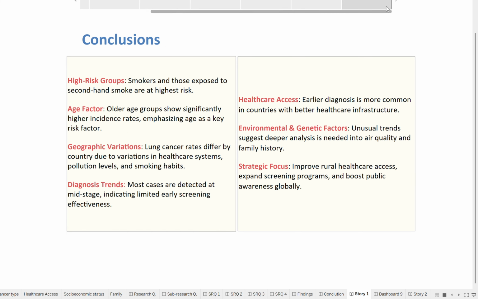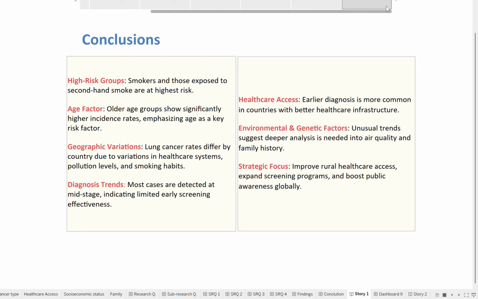Now, our conclusion: this analysis shows that lung cancer prediction is influenced by a combination of healthcare access, environmental conditions, and lifestyle behaviors. One of the most significant findings is that smokers and individuals exposed to secondhand smoke are at high risk, which reinforces the need for strong anti-smoking interventions. Another important point is that most cases are detected at mid-stage, such as stage 2 or 3. This highlights a major gap in early diagnosis, which can drastically affect patients' outcomes.